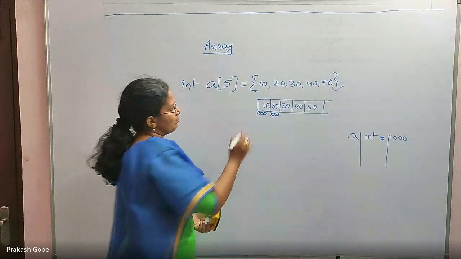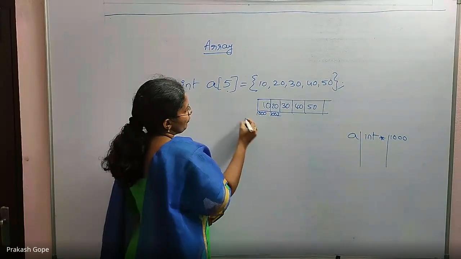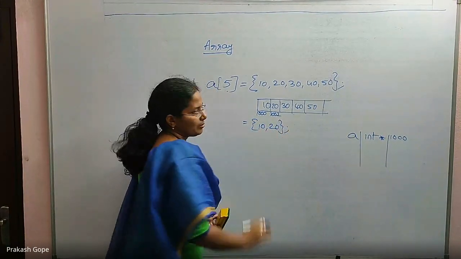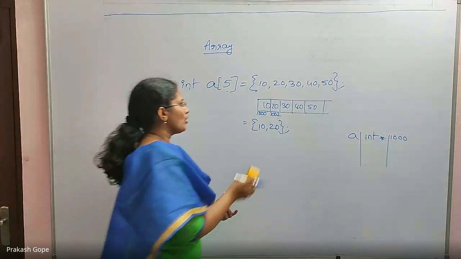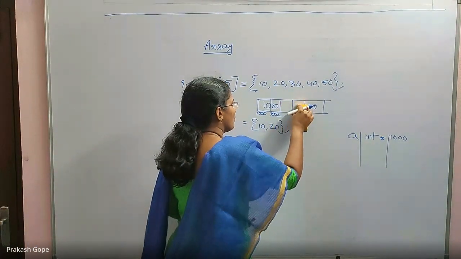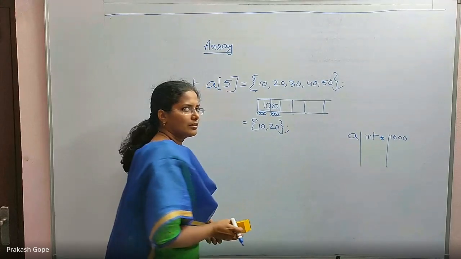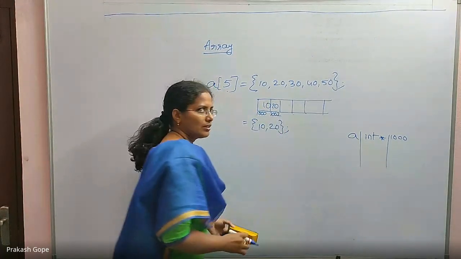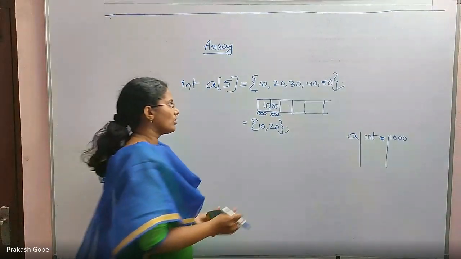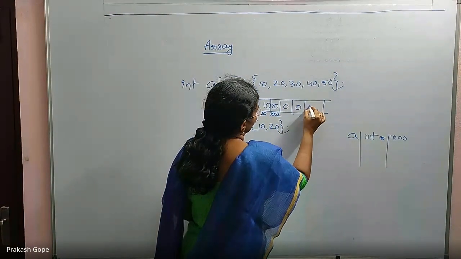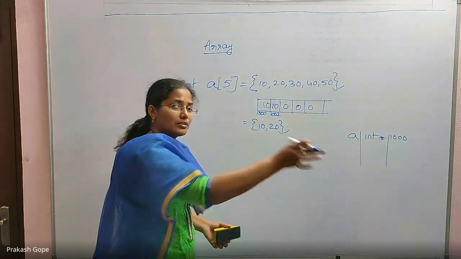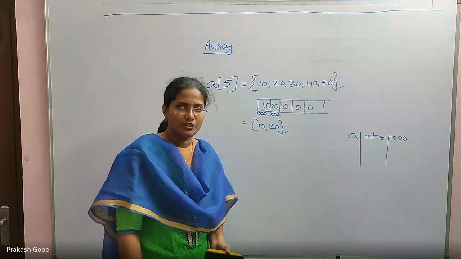But I declare it to be 5 elements, but I give only 2 elements. Then what happens to all the other 3? Do they have garbage? No, they are automatically initialized to 0. If I do not initialize at all, which means you just declare, then all the 5 elements are garbage.